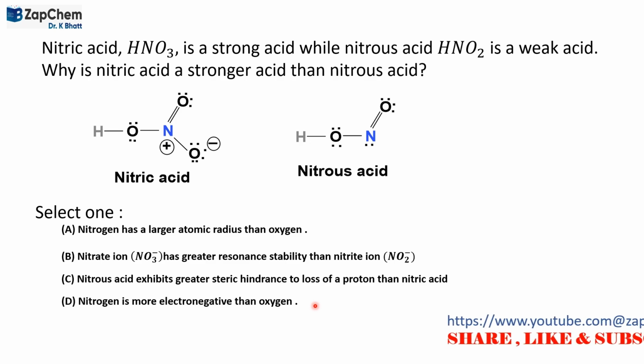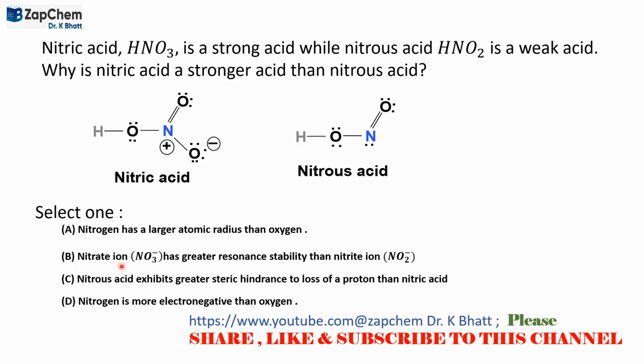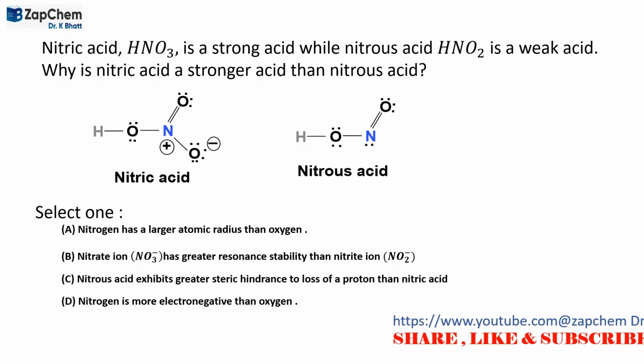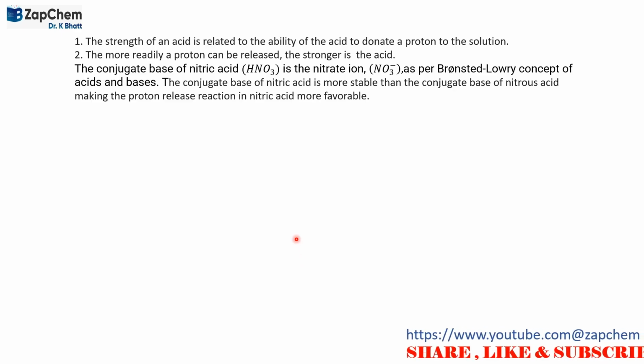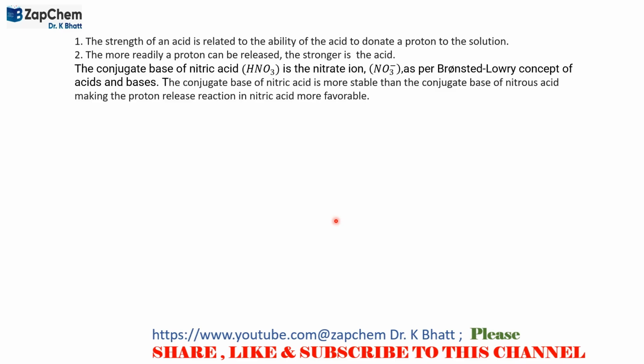And therefore, we have to look into option B here, that nitrate ion has greater resonance stability than nitrite ion. It is because the strength of the acid is related to the ability of the acid to donate a proton to the solution. This is known to us.